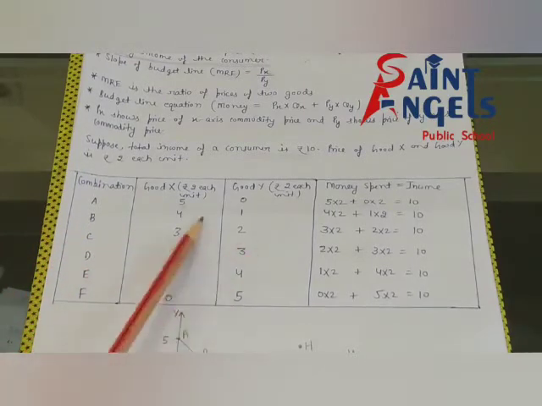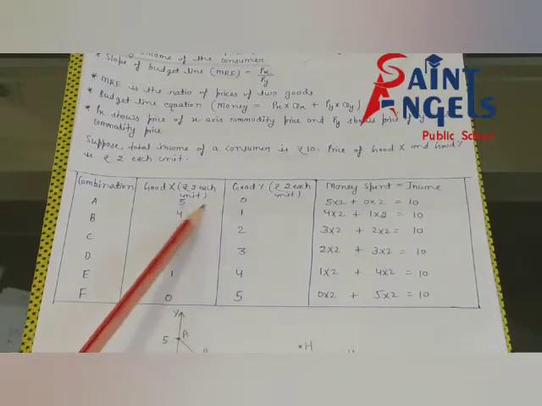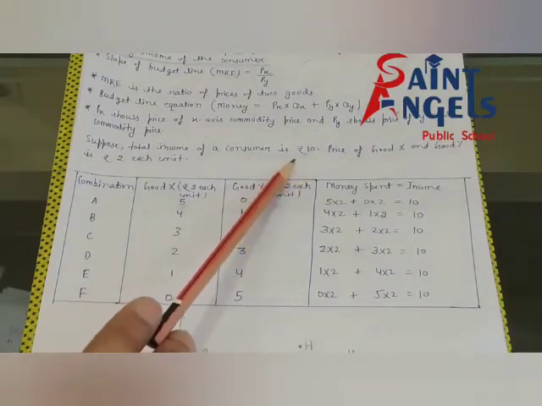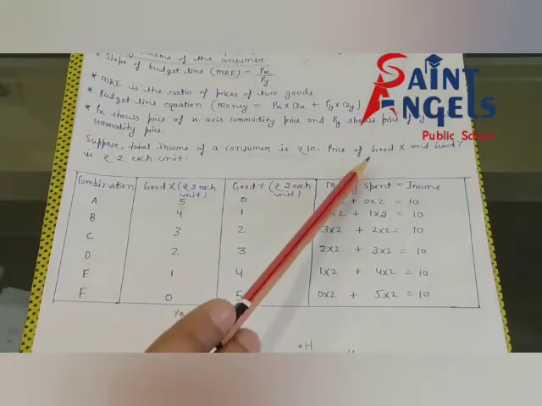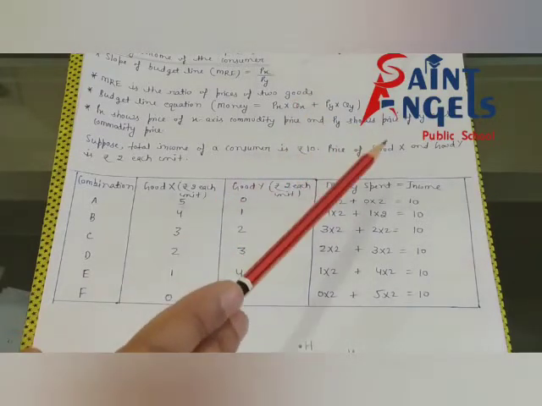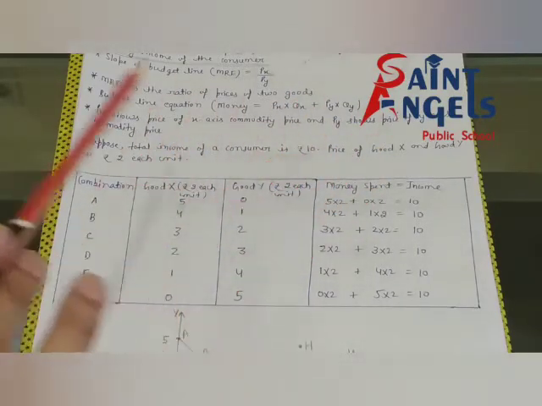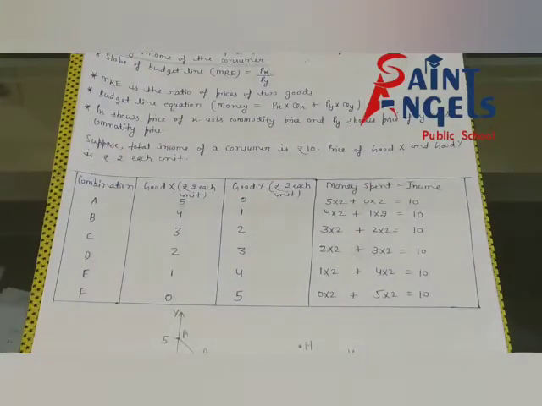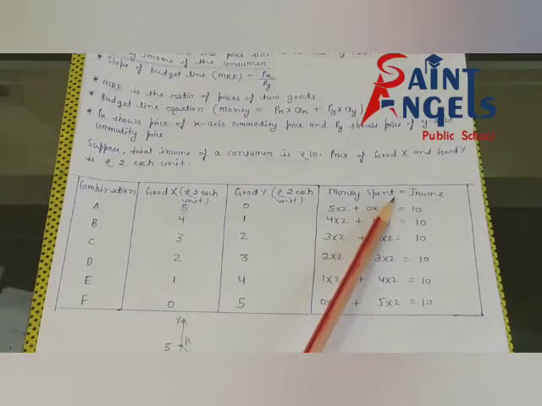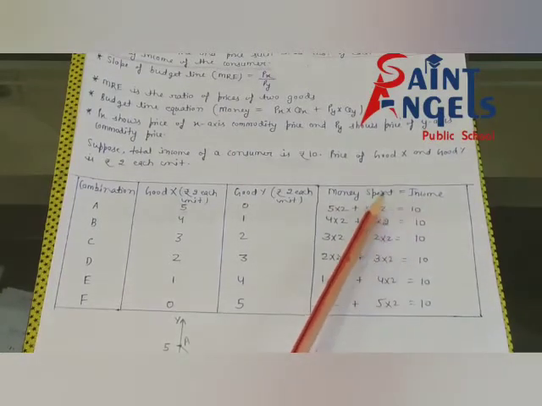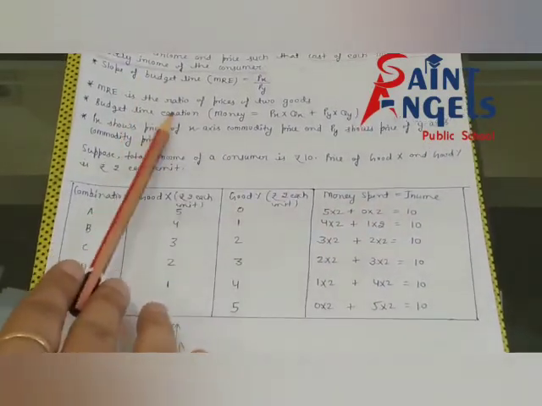It's up to you. You can take any value of income, and you will take the price of good 1 and price of good 2 according to the consumer income. I hope all of you understood. See, money spent means income. See, what is the budget line equation?